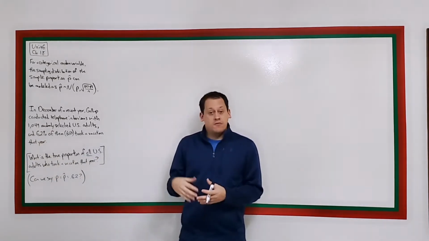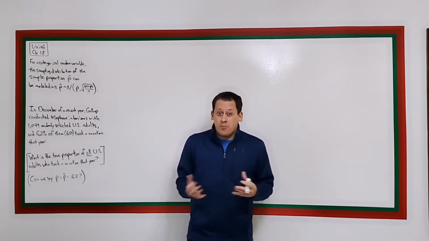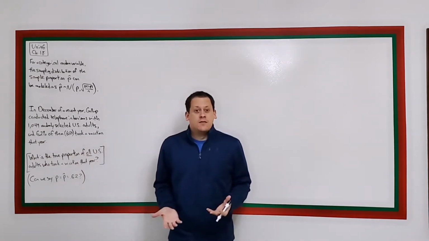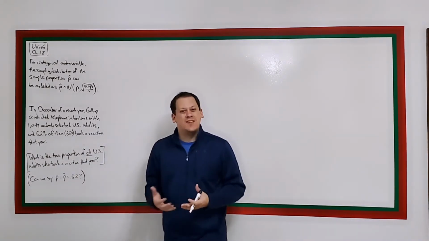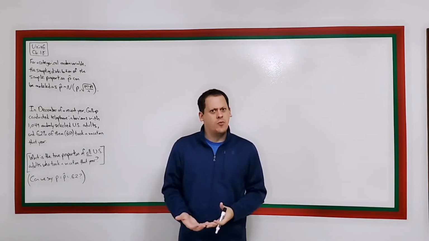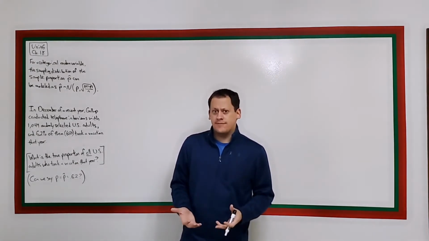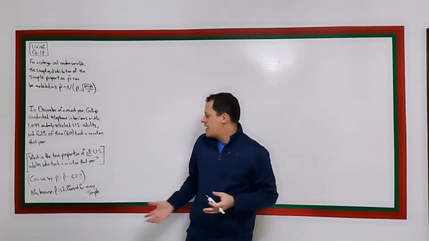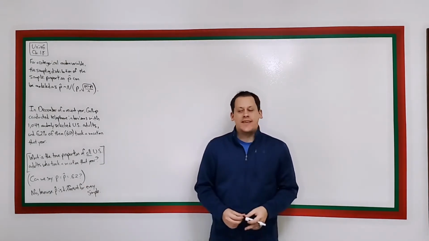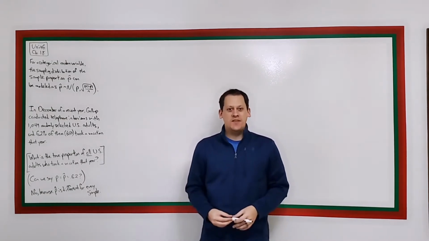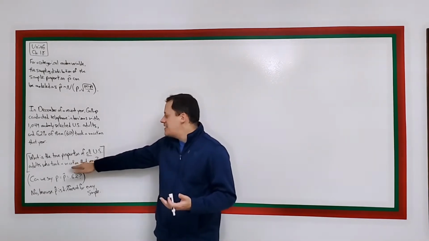Maybe it would be 48%. Maybe it would be 81%. It probably wouldn't be 62%. So no, we can't just say that because each sample would have its own sample proportion, and that's probably not the proportion in the population. So it turns out we can't use p hat in place of p here. We can't just assume we know something about the population if all we did was take a sample. So how the heck are we supposed to find p?